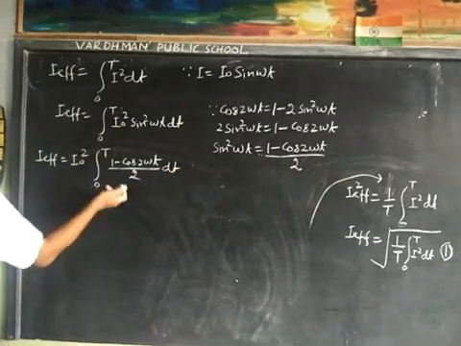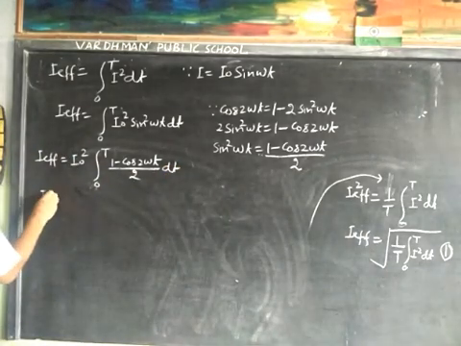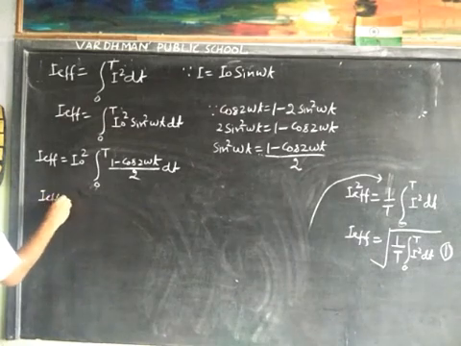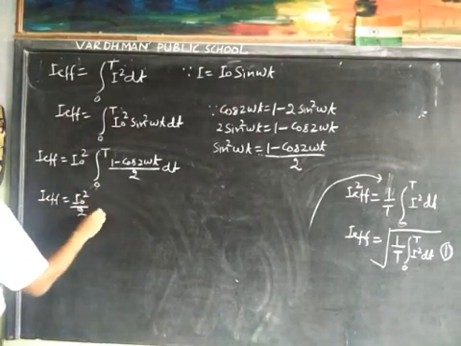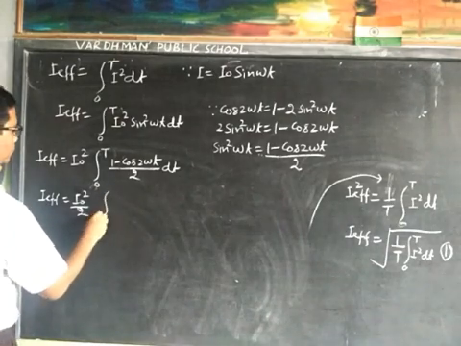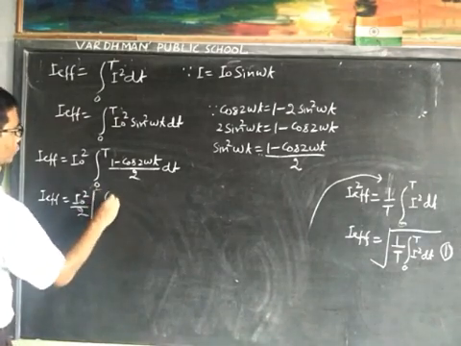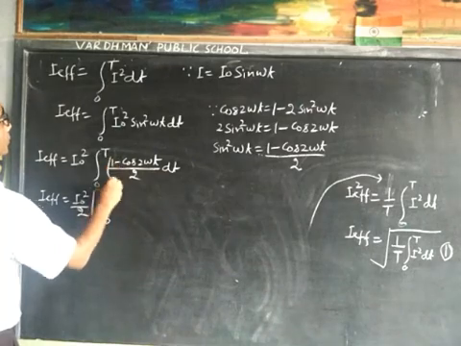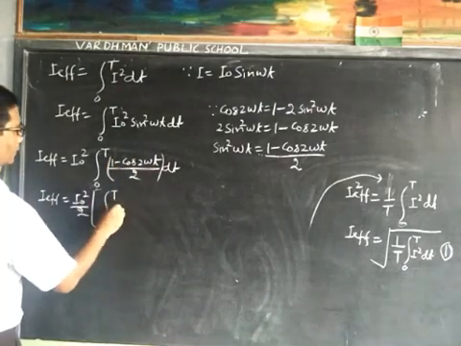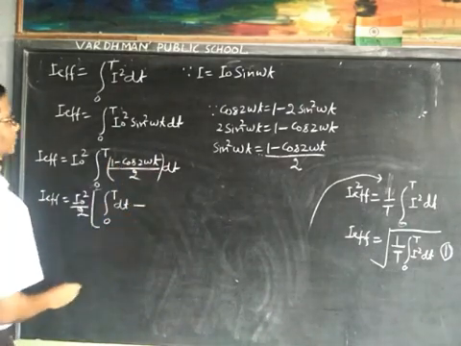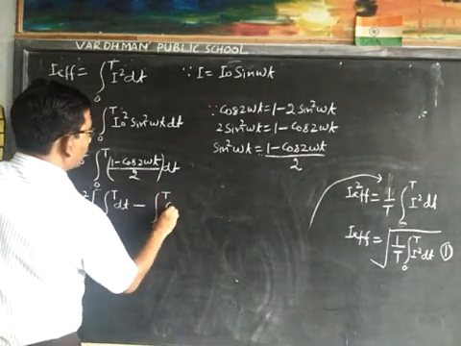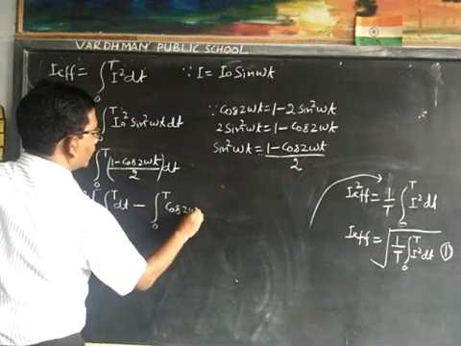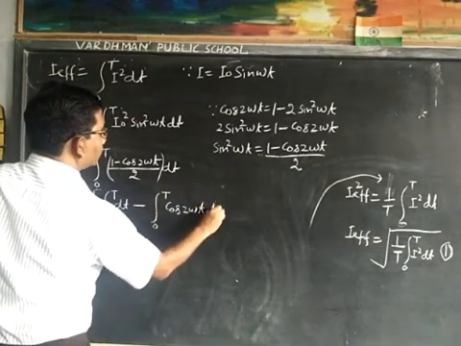We take 2 out. The integral is I0 square upon 2, integral 0 to T of dt minus integral 0 to T of cos 2 omega t dt.